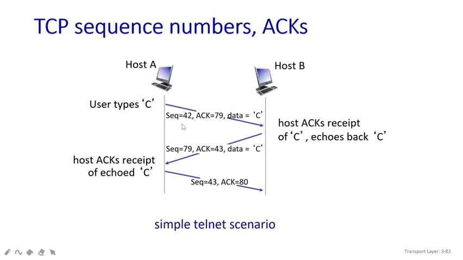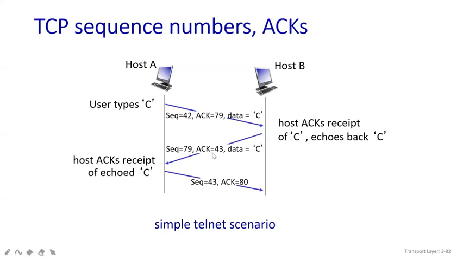So it means that in between sequence 42 and sequence 79, some other data has also been passed. It is not that we have sent only C. Some other data values have already been sent, and this data C was also echoed back and received inside host A. It will not wait until C is received before sending the next one. No, it will keep sending.